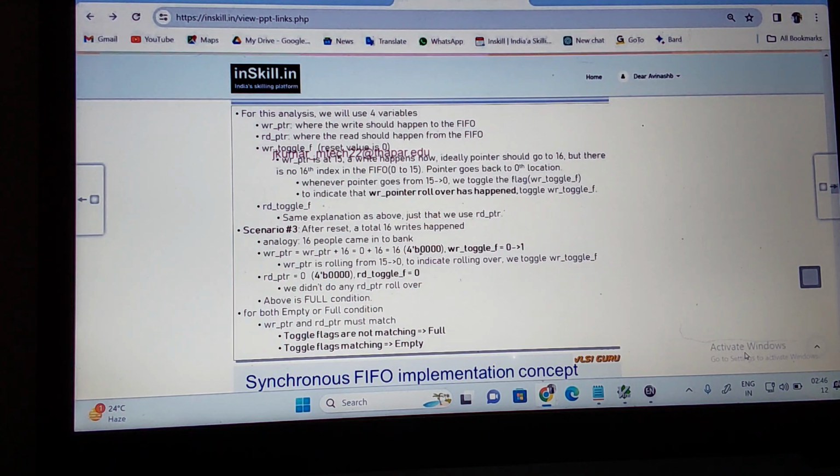You understand? So this right toggle flag is indicating that my right pointer roll over happens. Since I am toggling this, I can declare the right toggle flag as only one bit. Each time a roll over happens, I am toggling this. So this is the use of right_toggle_flag.